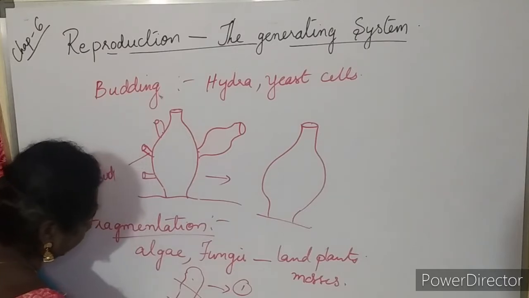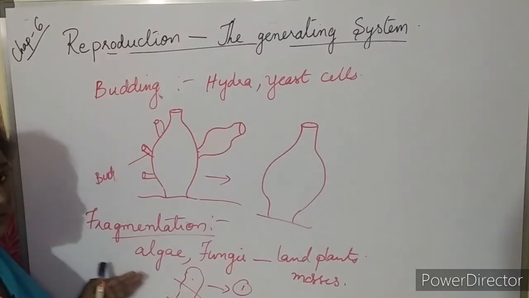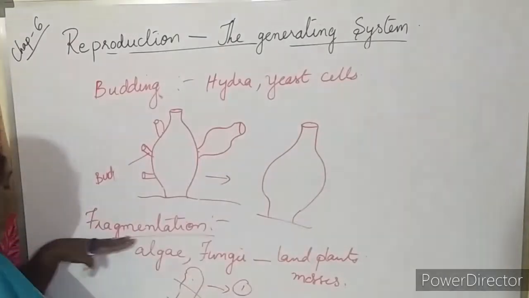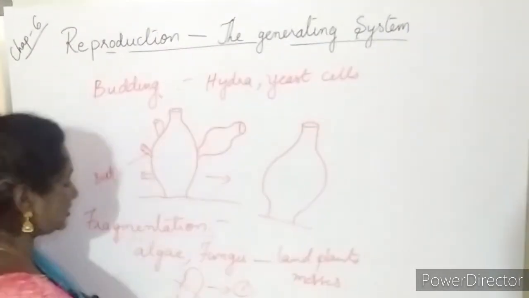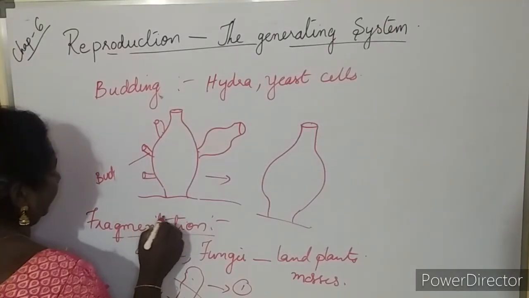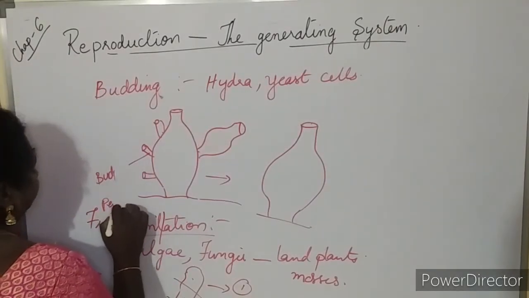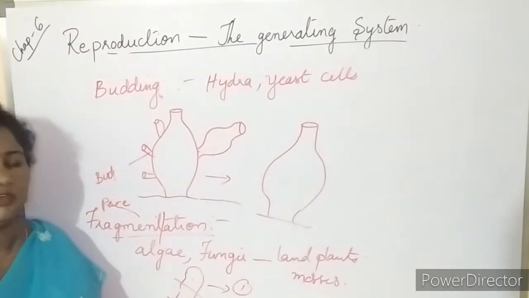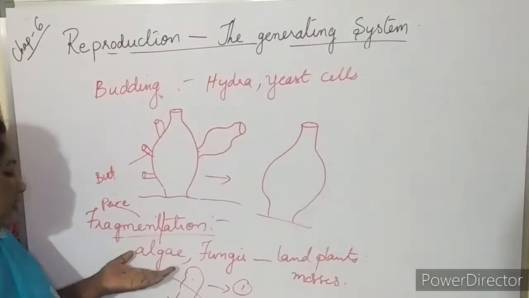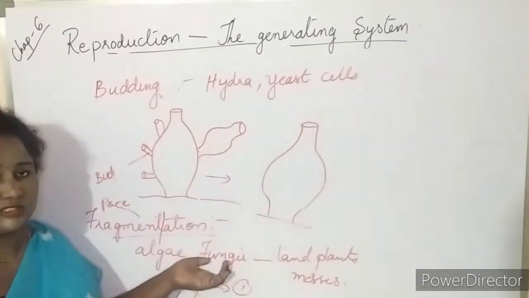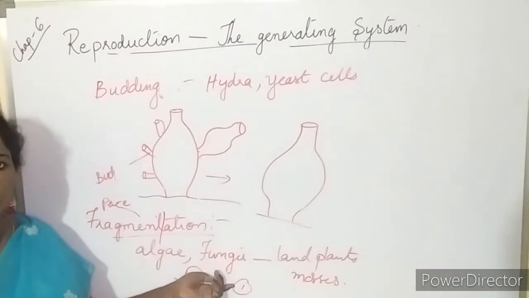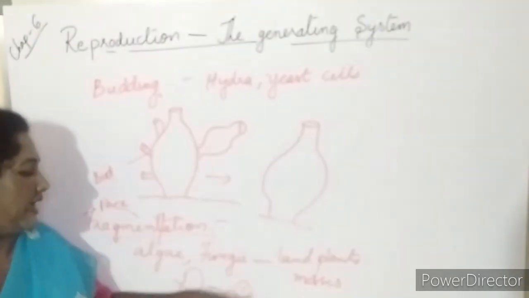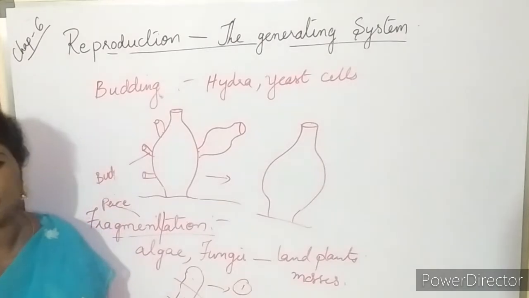However many pieces are cut, that many new organisms develop. Fragment means piece. So those pieces will form into new organisms. Mostly it happens in algae and fungus. Fungus grows very widely and fast because of fragmentation, and also some land plants like mosses.